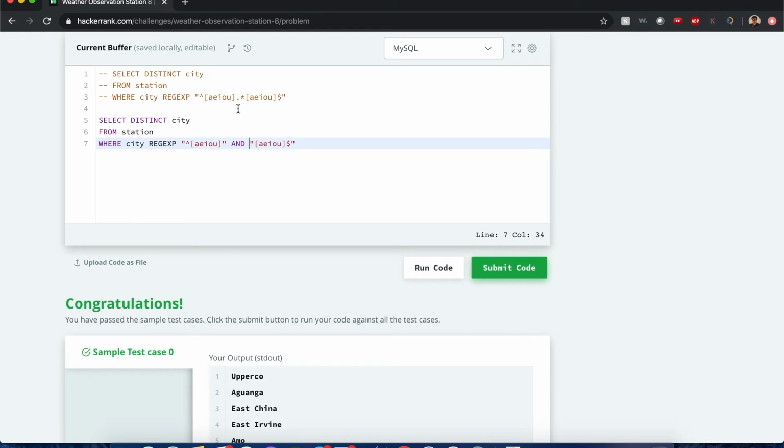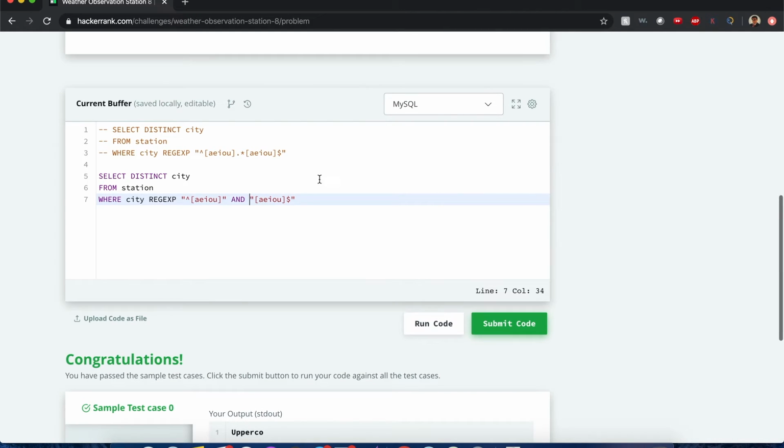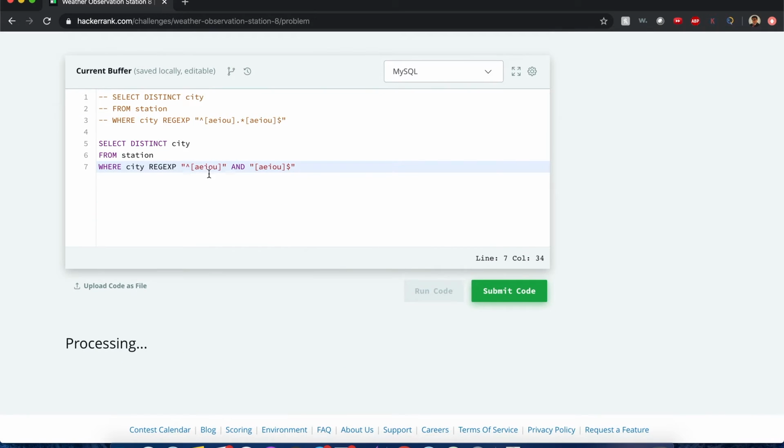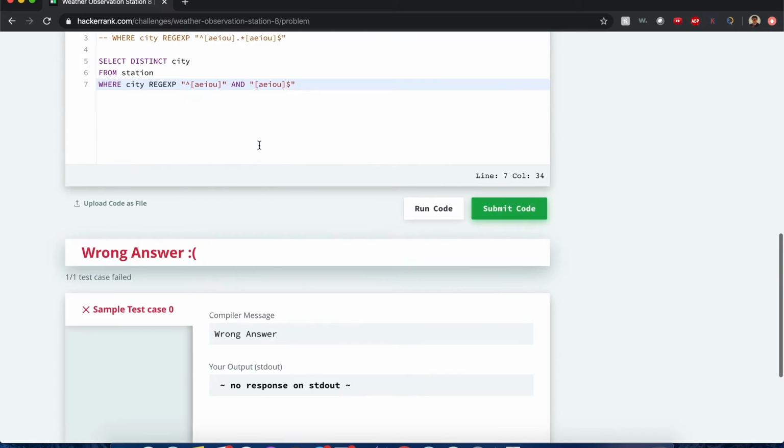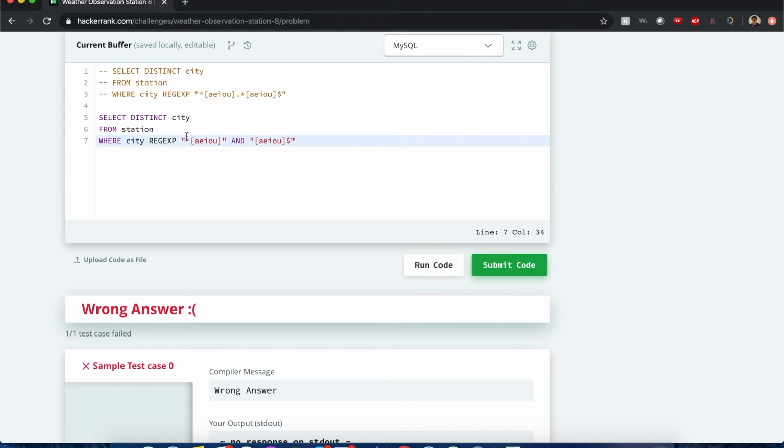Instead of starting, it has to be "and," not "or." City has to match the regular expression of this one and this one. So this is a more explicit way. I think this will work. If it doesn't, I'm probably going to erase this answer and just stick with the one above.